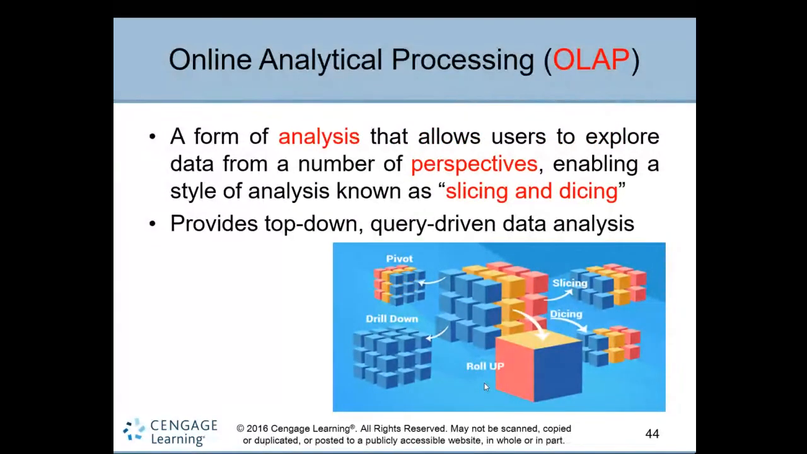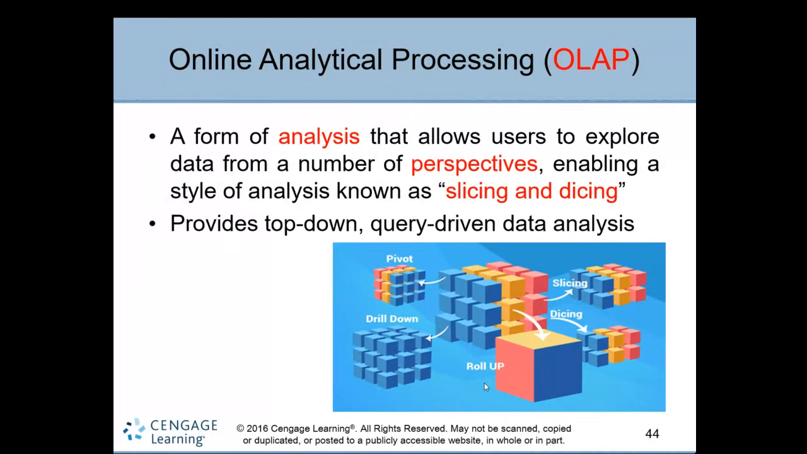Once you have a database, you have a huge amount of information in your organization's database. For making decisions, managers require this information. They use tools and application programs to view it, such as a form called online analytical processing, OLAP. It is a form of analysis that allows users, mostly managers, to explore and go deep into the data from a number of perspectives, with different views of looking at the data, enabling styles of analysis like slicing and dicing.